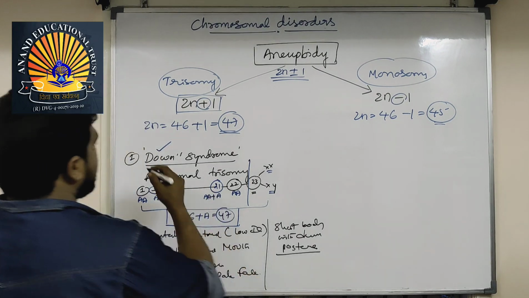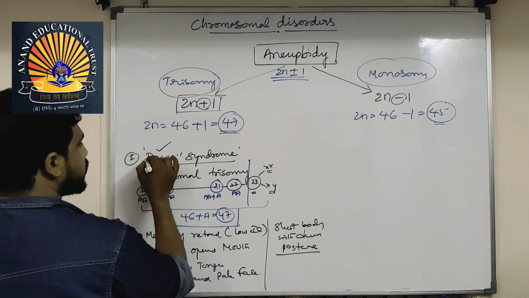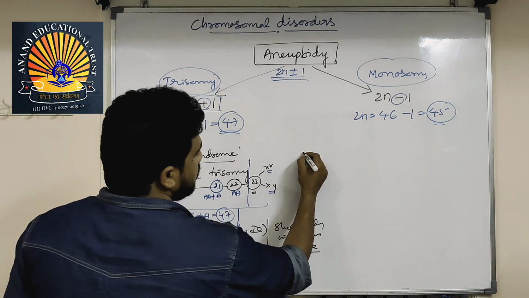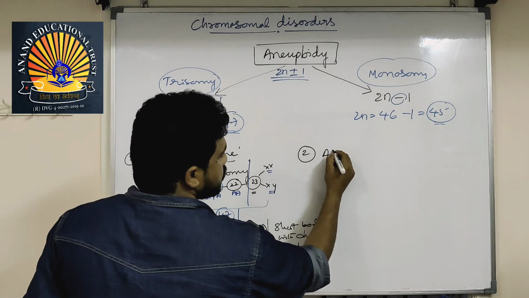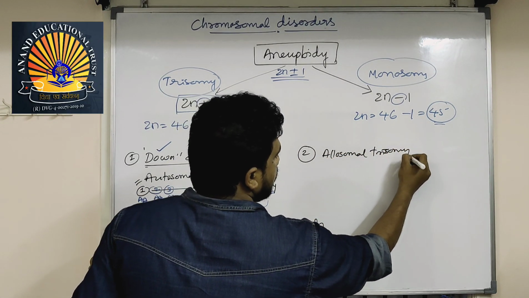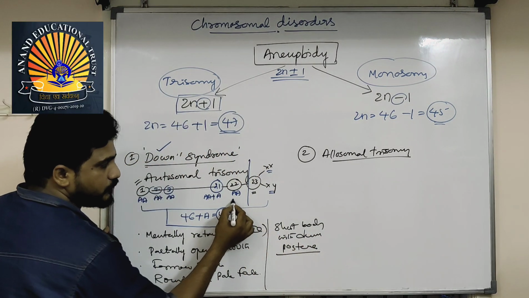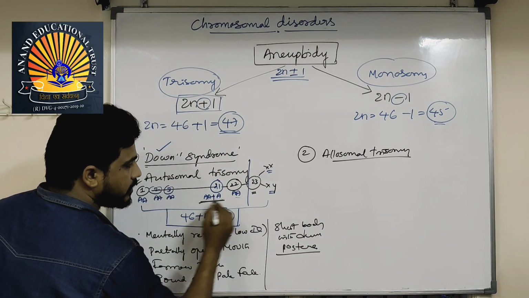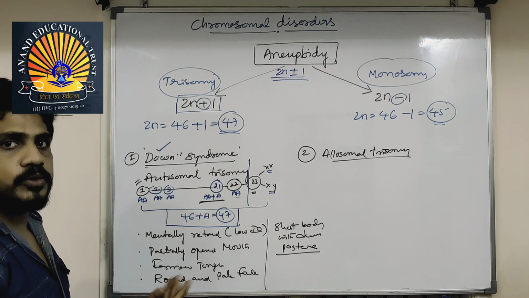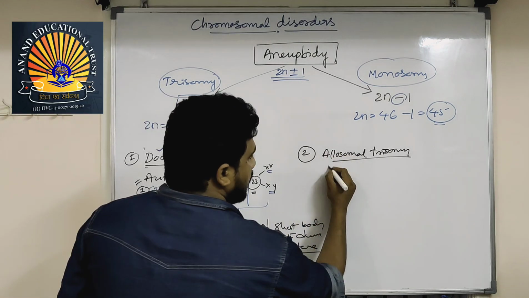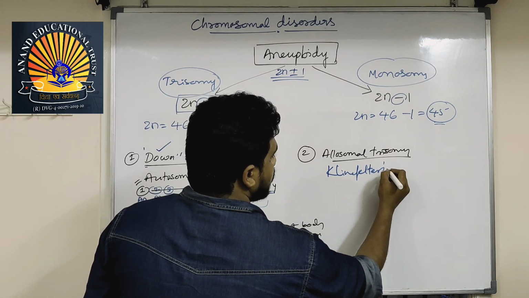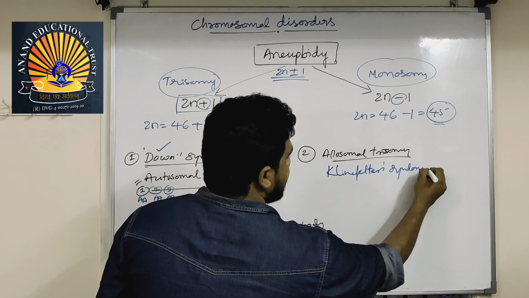Now, another example for the trisomy. What is the Down syndrome? Down syndrome is autosomal trisomy. Which is the second example? Allosomal trisomy. What is allosomal trisomy? This time addition of chromosomes has come for autosomes, number 21. This time sex chromosomes. Allosomal trisomy example, Klinefelter syndrome. Klinefelter is a scientist.